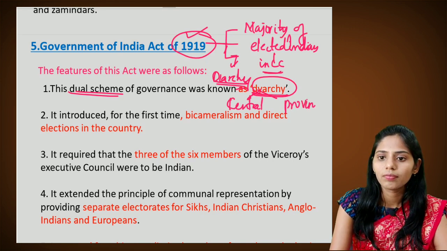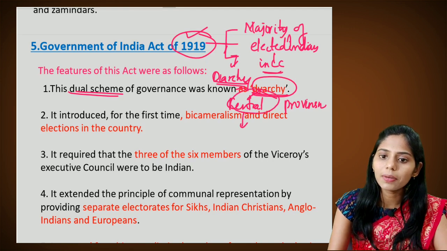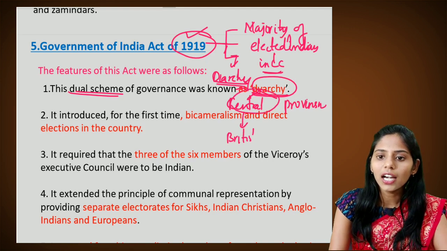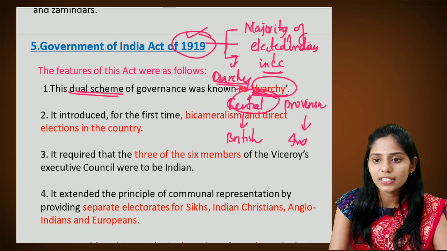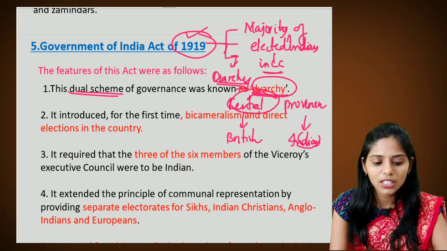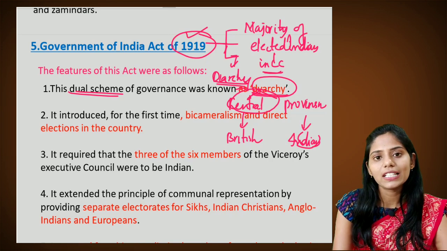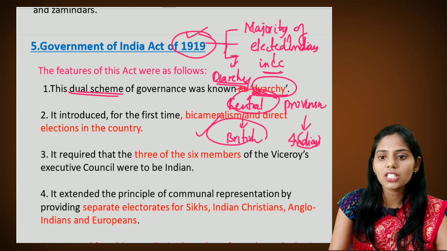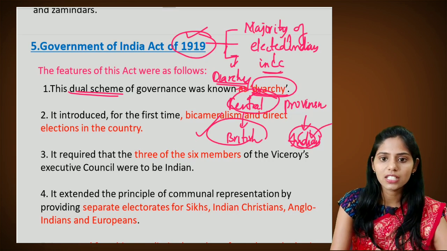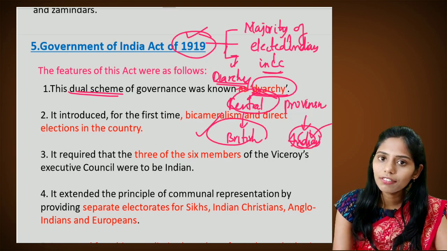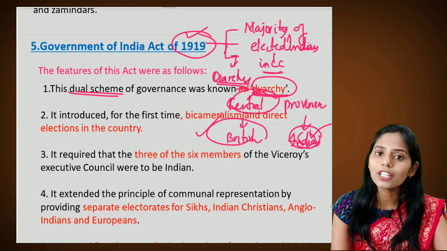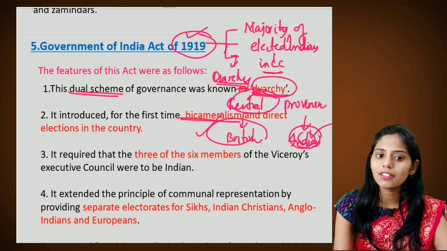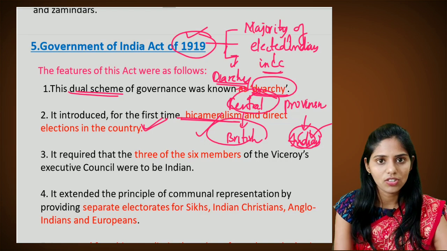At the central level there are the British, and at the provincial level there are the Indians. And there are some lists as well: a transfer list and a reserve list. The reserve list is with the Britishers, and the transfer list is with the Indians. One important feature of this act is that it also introduced, for the first time, bicameralism and direct elections in the country.